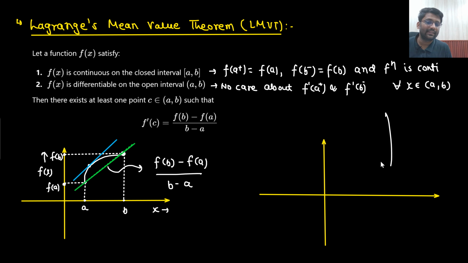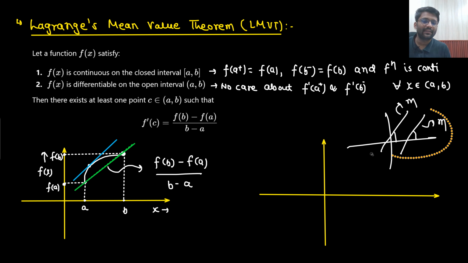And if two parallel lines are there, if this line is there and this line is there and both of the lines are parallel, if the slope of this line is m, then what will be the slope of this line? This will also be m only, no? Because they will be making the same angle. If they are making the same angle, that means their tan theta will also be the same. So two parallel lines will have the same slope.